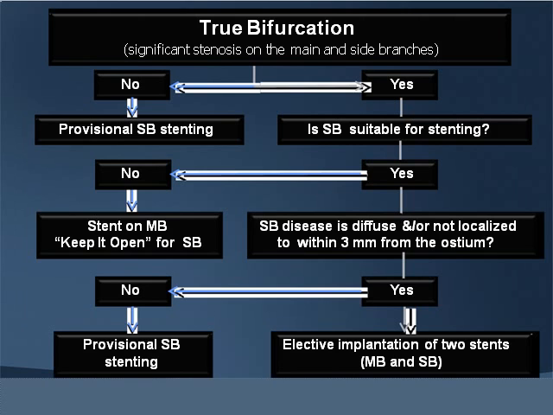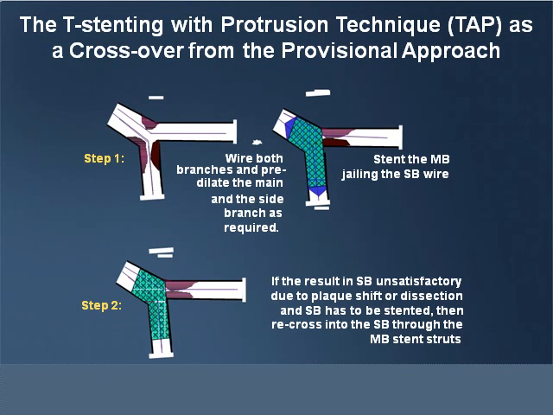Of course, this is an algorithm, and I don't want to go into the different techniques. I know all of you are aware of it, but the TAP technique I thought is worth mentioning, because in our center we have adopted this as our default strategy in most bifurcation stenting. Mostly for the left main bifurcations, we do the TAP stenting, and even in international conferences, we have seen that most of the time TAP stenting is taken as a default strategy. What exactly is TAP stenting? The T stenting with a protrusion technique.